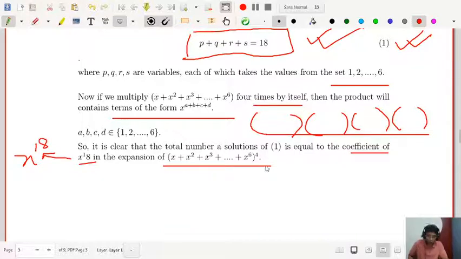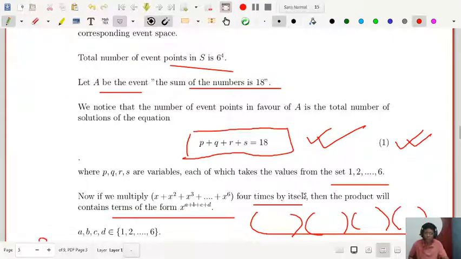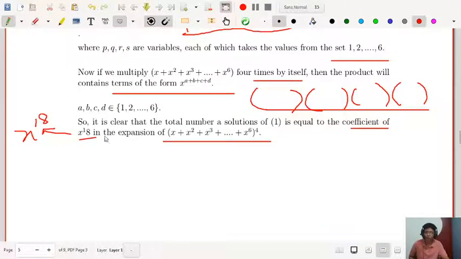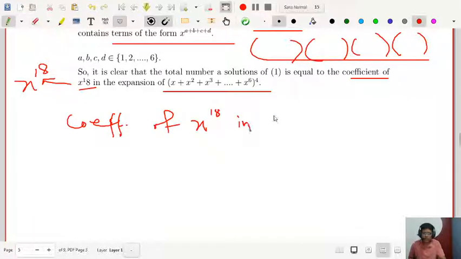So the ultimate thing is that in an examination, if you have this type of problem, don't go through all these results, just directly find the x to the power 18 coefficient in the expansion of this. So let me write: coefficient of x to the power 18 in (x plus x square plus x cube up to x to the power 6) whole to the power 4.